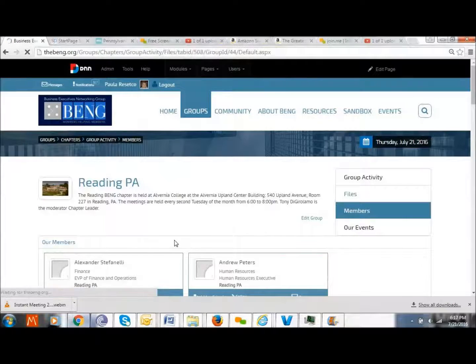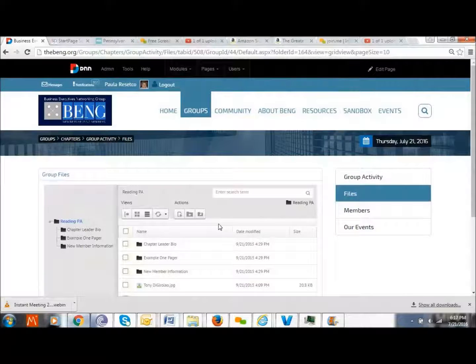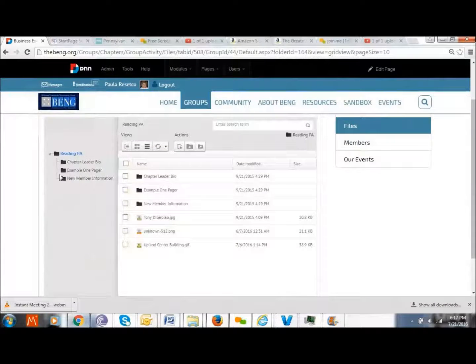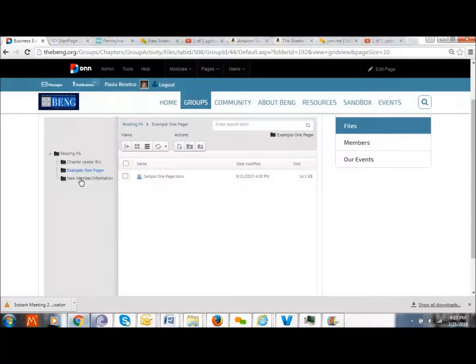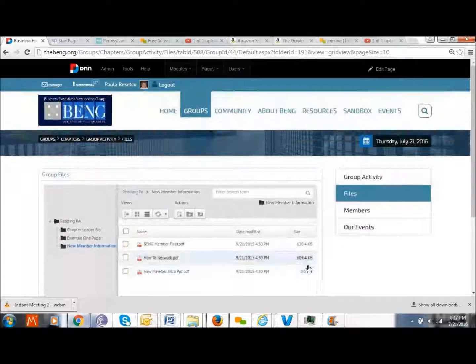Under the Files tab, you will see basic information that the Reading chapter has placed in here, the chapter leader or any of its members. We have an example of a one-pager. We have new member information. Feel free to take advantage of that information.